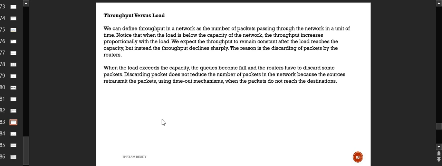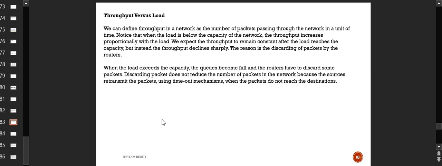Now, let's understand the relationship between the throughput and the load. The throughput of the network is defined as the number of packets passing through the network in a unit amount of time. It can be less, it can be more, it is not static. It will change as per the load. Bandwidth will not change as per the load. Bandwidth is the maximum capacity. So remember this difference between throughput and bandwidth.